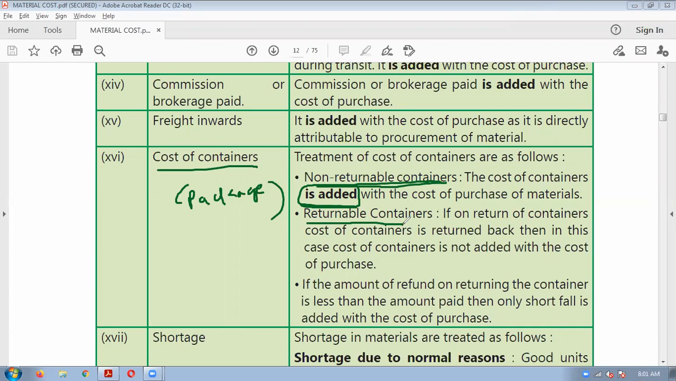If it is a returnable container, okay, if it is a returnable container, then it is not added to the cost, because you will have to return that package back to the supplier. So a returnable container should not be added to the cost of purchase. Okay, this much only you remember. If it is a non-returnable package, add it to the cost. If it is a returnable package, do not add it to the cost.